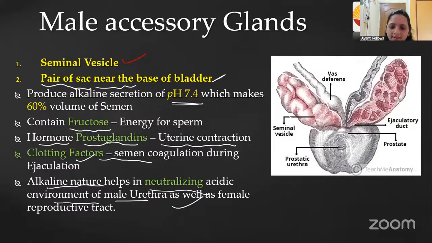Then the clotting factor: when the semen is ejaculated from the penis, it will immediately coagulate outside the body. But in the female body, it is going to be liquefied. It becomes a liquid, right? Because in the solid type, it is very difficult for the sperm to move. When it becomes liquid, the sperm can easily swim. So this is about the seminal vesicle.